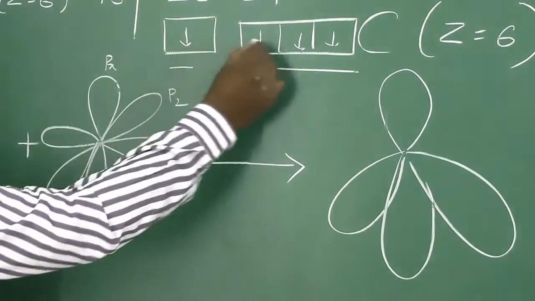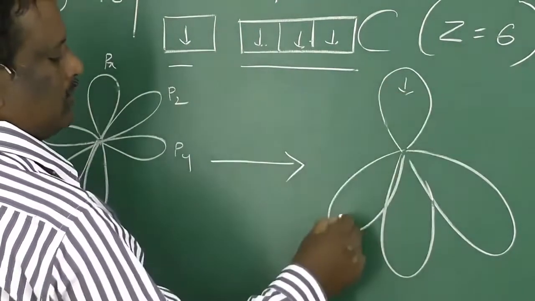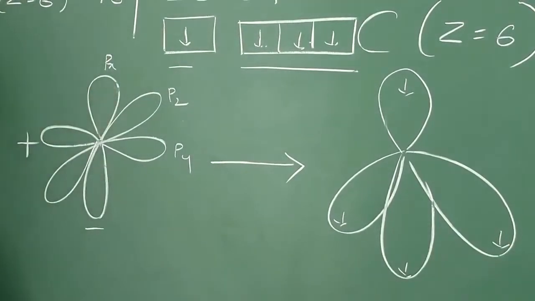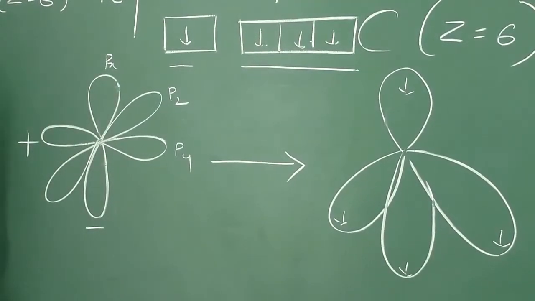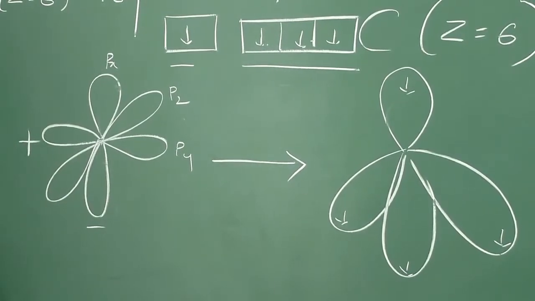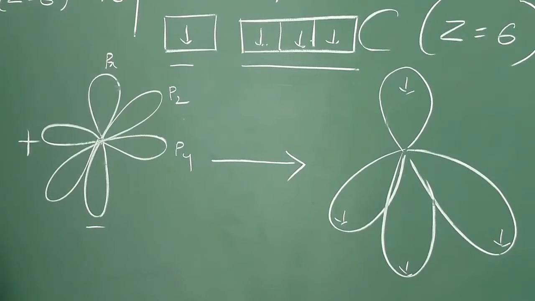Now the 4 electrons of this carbon will enter into these 4 orbitals so that each hybrid orbital is filled with 1 electron each and in a position to form a covalent bond. This hybridization is said to be sp3 hybridization.